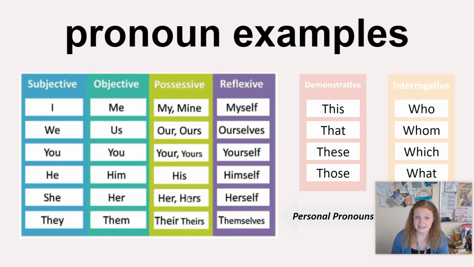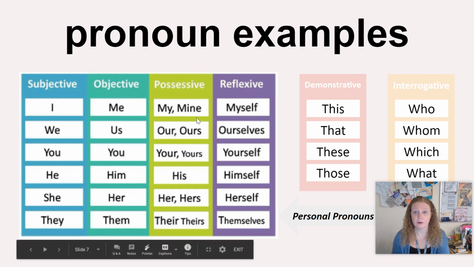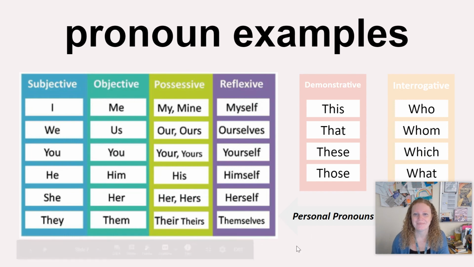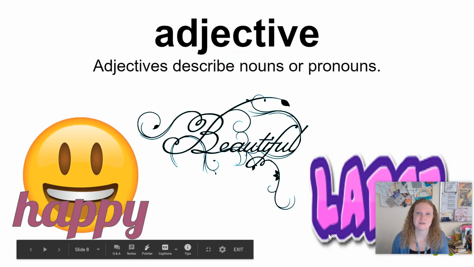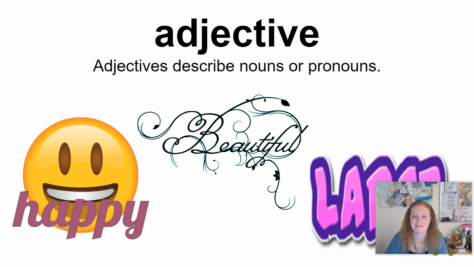Some of them are possessive. Instead of saying Tara's ball, you can say her ball or their ball. We've got these reflexive ones, demonstrative, interrogative, where you're trying to figure out who, what, where, when. Okay, not where, which. Those are all different kinds of pronouns. Adjectives, we'll get there next.